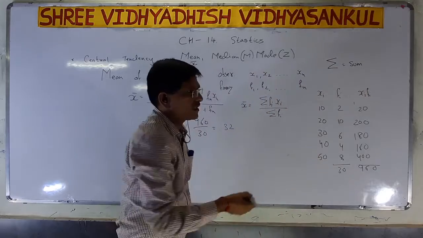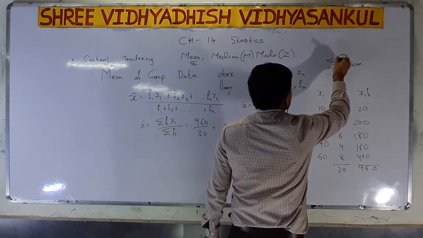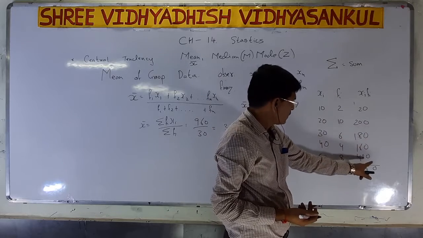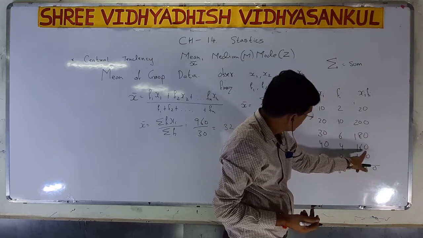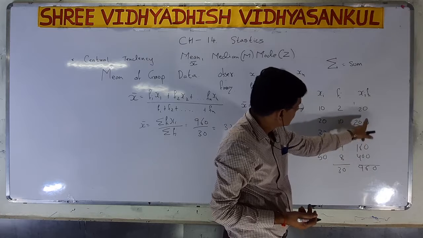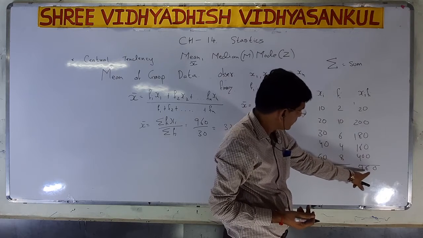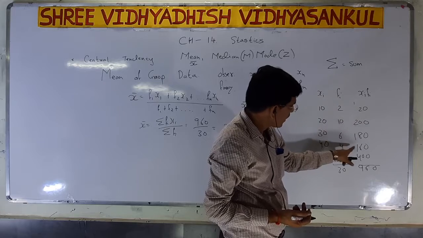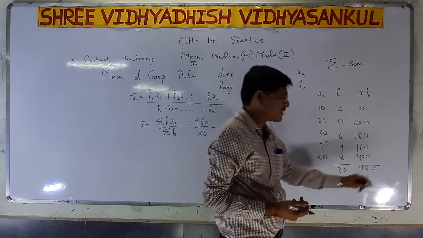The symbol sigma is sum. So we are doing the sum: 20, 200, 180, 160, 400. This gives 0, 0, then 6 plus 8 plus 2 is 16, 6 carry 1. 2 plus 1 is 3, 4, 5, 6, 7, 8, 9, so 960.